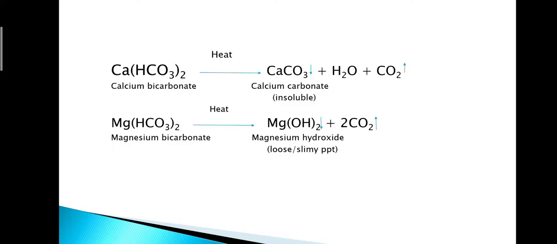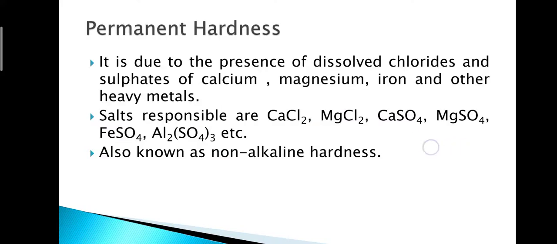So the water can be made soft if it contains temporary hardness causing ions, which are calcium bicarbonate and magnesium bicarbonate. This hardness is known as temporary hardness, as it does not remain for a longer period.